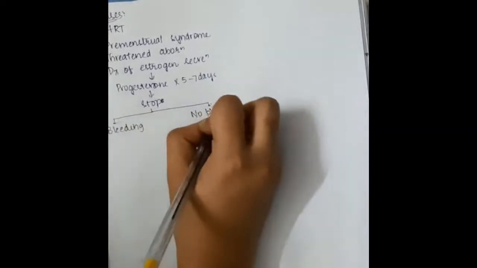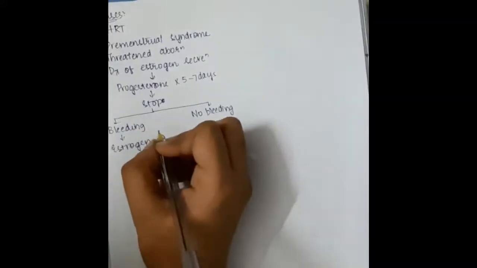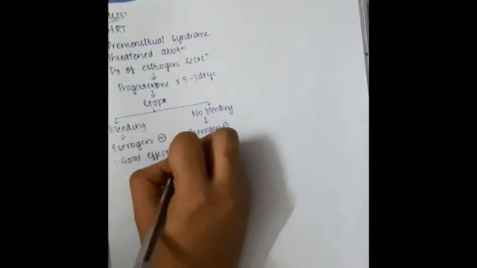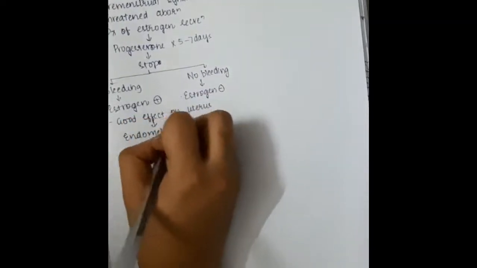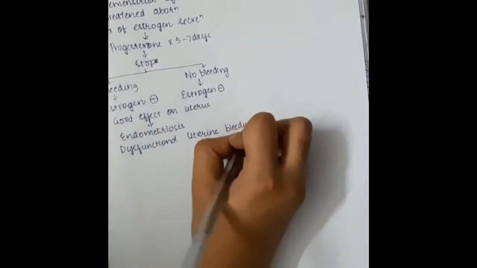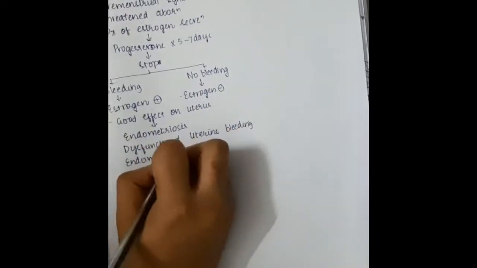In this, you give a progesterone derivative for 5 to 7 days and then you stop. If there is bleeding, then we confirm that estrogen primed endometrium is present, that means estrogen is normal. If there is no bleeding, there is no estrogen primed endometrium, that means estrogen is deficient. Then there is a good effect on the uterus. This will decrease endometriosis, dysfunctional uterine bleeding and endometrial carcinoma. So in all these situations you can use these progesterone derivatives.